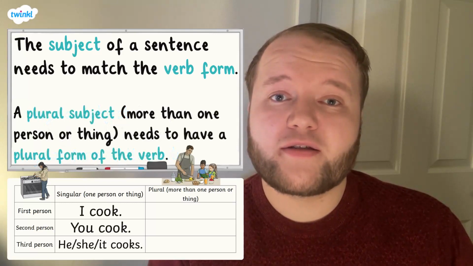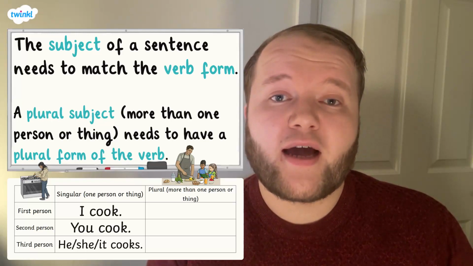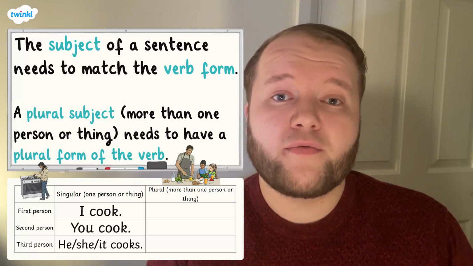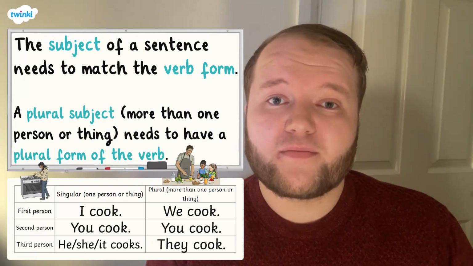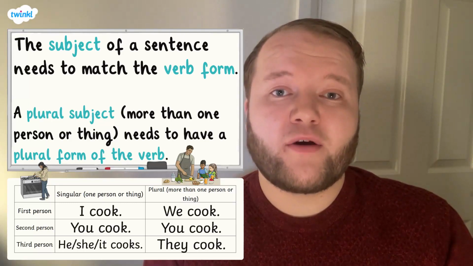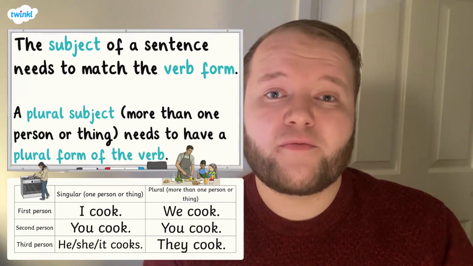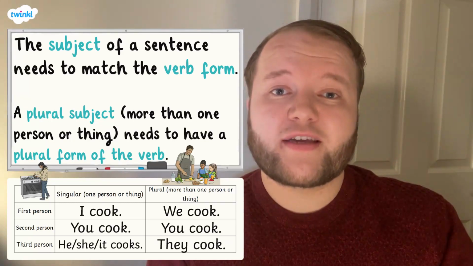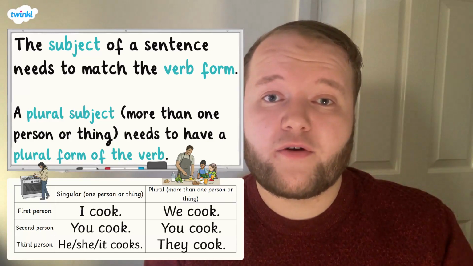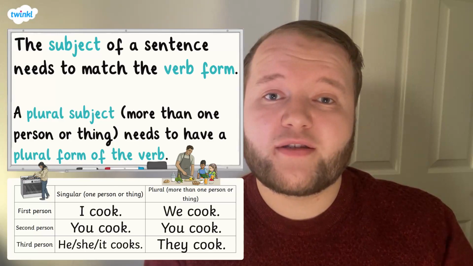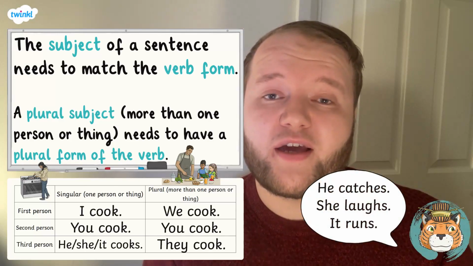A plural subject means that there's more than one person or thing. Therefore, it would need to have a plural form of the verb. We cook, you cook, they cook. In the present tense, most subjects, apart from the third person singular, use the standard form of the verb. In most cases, you need to add an s or es to the third person singular form, he, she, it, of the present tense verb. For example, he catches, she laughs, it runs.